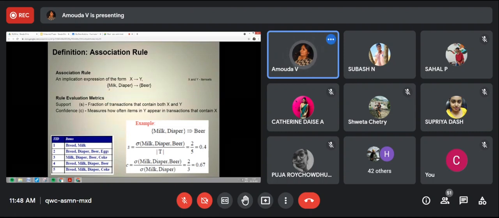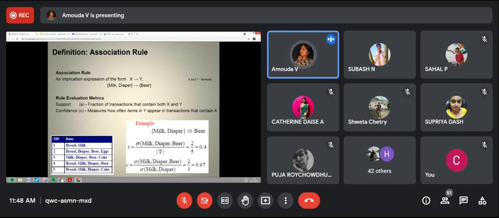Okay, then we have to check for the minimum support. Last time we already discussed the minimum support threshold value, how far you can mine. The confidence threshold value also we have seen. This can be set by the users or domain experts. So here support is the fraction of transactions that contain both X and Y. Confidence is the measure of how often item Y appears in the transactions that contain X. Let me say it differently.